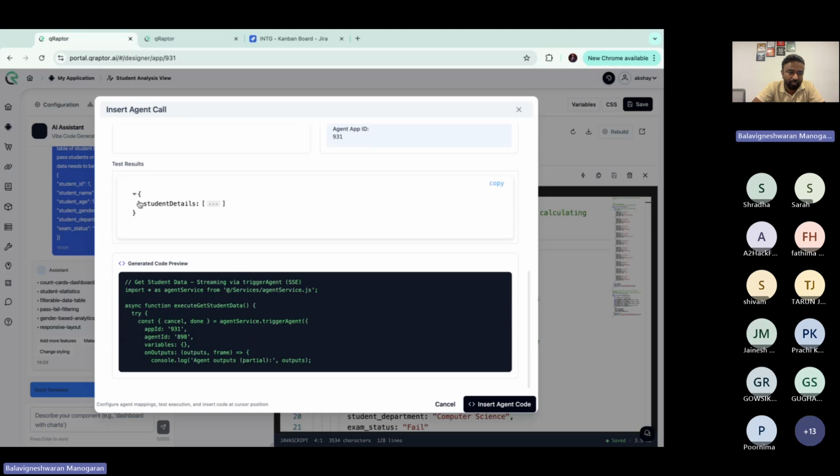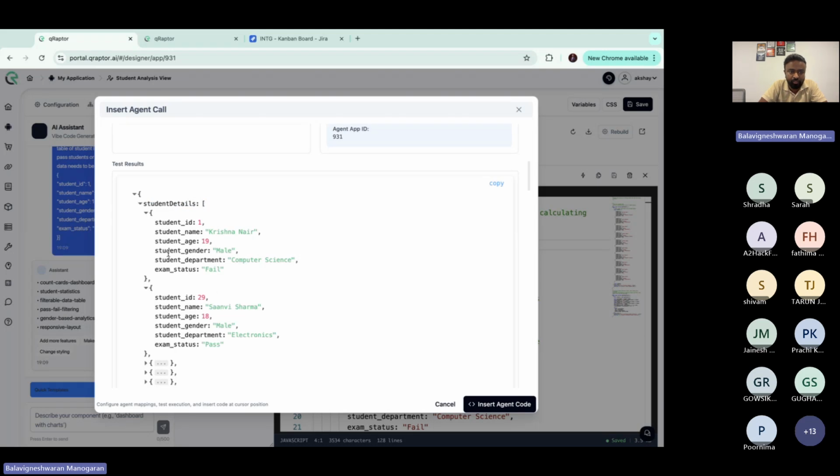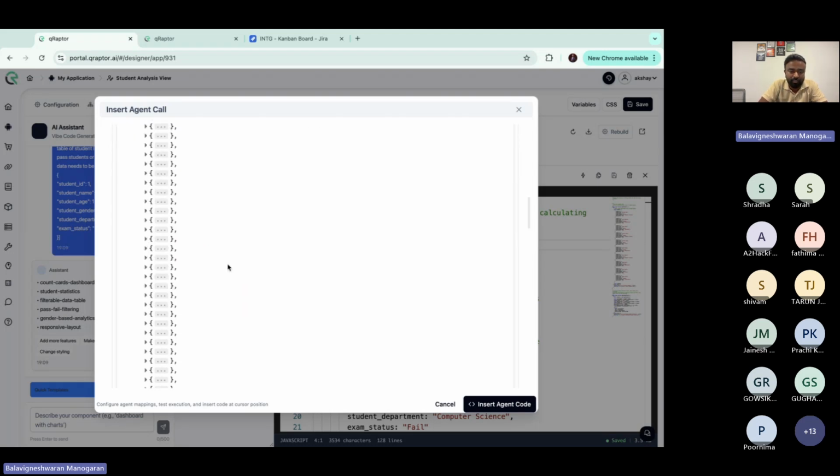Okay, so I got the test execution done. Yes, I got these fields. The student details is the variable we created and mapped in our select output. Below that you have an array of rows, which has all the values it has fetched. So now we need to use this in our front end.